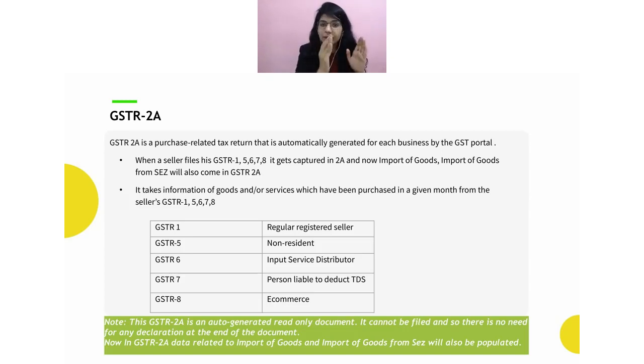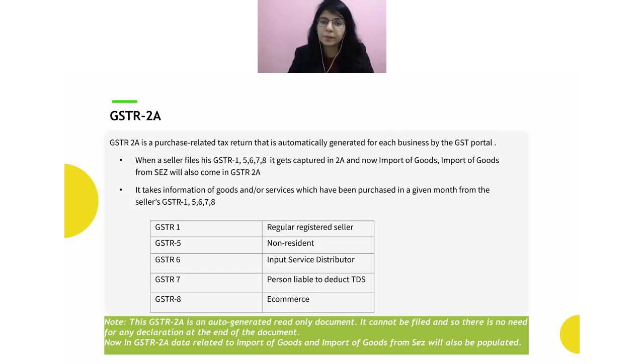I selected April as a return period. I would have uploaded maybe on 3rd, on 10th or maybe 11th. That doesn't matter. Whatever the return period I have selected while uploading a document, the same return period will be reflected in the recipient's GSTR 2A. So whenever the recipient downloads the GSTR 2A of the April return period, they will be able to see this document in their GSTR 2A.